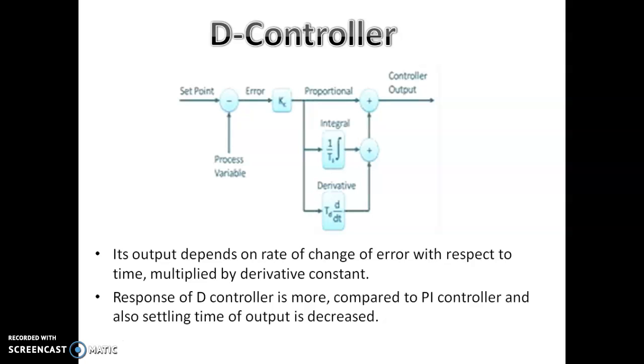So we need to accelerate quickly to counter the sudden drop in speed. The faster the speed is dropping, the more acceleration you need to apply. This is nothing but the derivative controller.